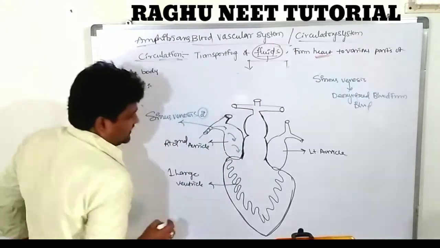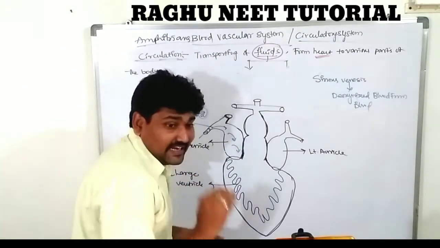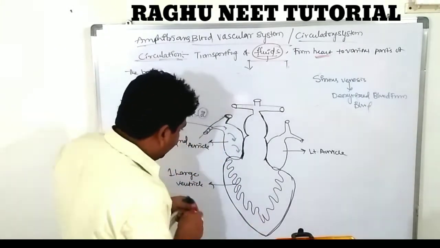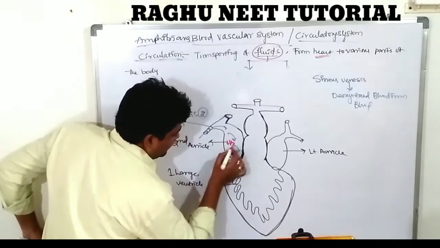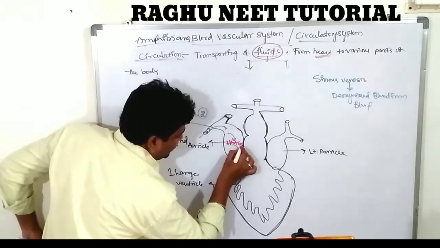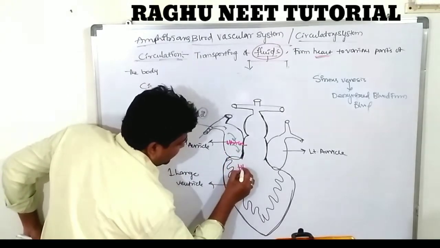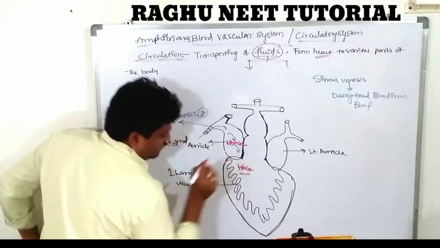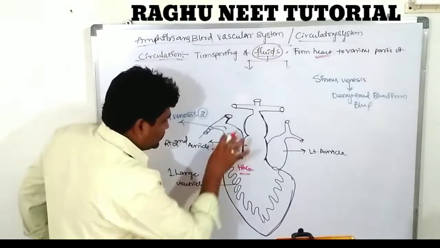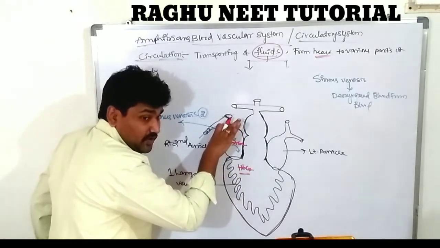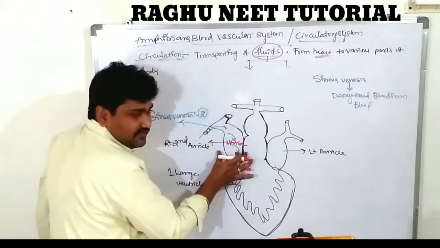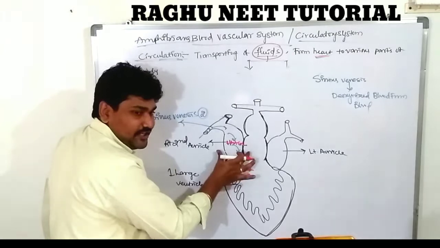The deoxygenated blood comes into the right chamber of the heart. Which chamber? The right chamber of the heart. Hemoglobin carries which gas? Carbon dioxide. That is called carboxyhemoglobin. So the sinus venosus carries the deoxygenated blood from the various parts of the body and releases it into one of the chambers. Which chamber? The right chamber of the heart.